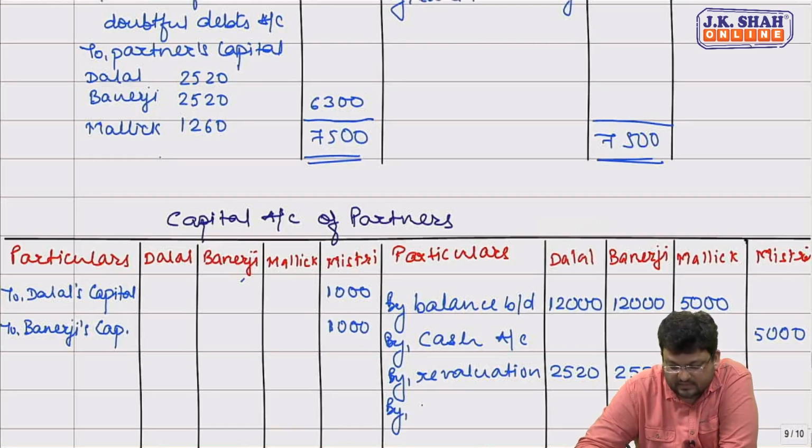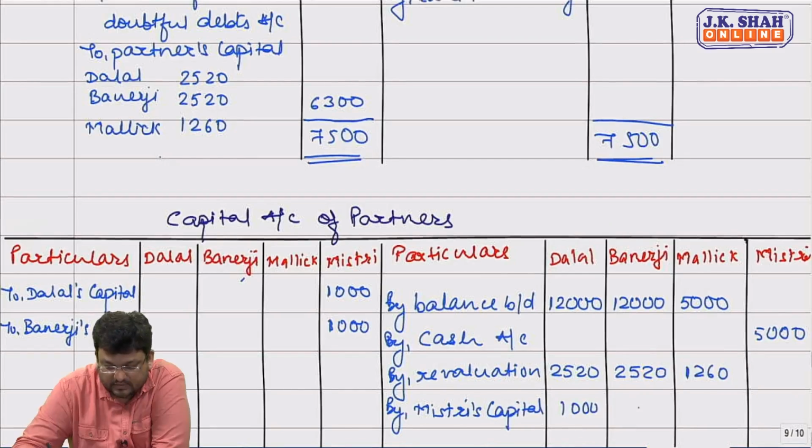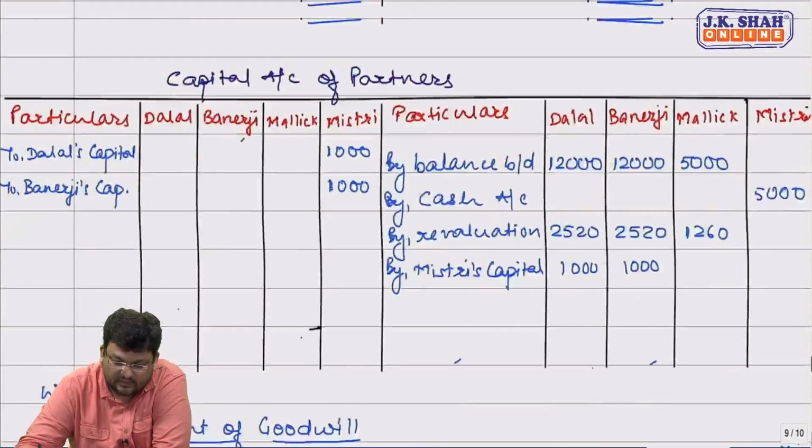In Mistri's capital, in Dalal and Banerjee's capital, credit side by Mistri's capital. Correct? Yes, sir. Now last entry, friends.